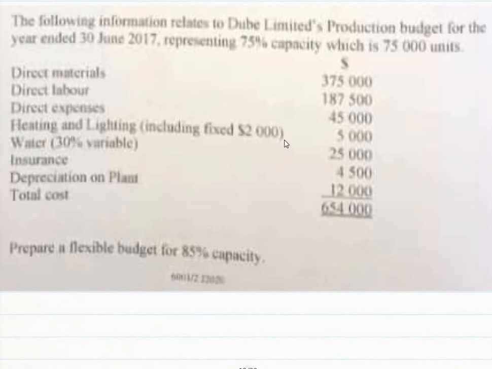Okay, so our next question is: the following information relates to Dubey Limited's production budget for the year ended 30th June 2020. 75% capacity, which is 75,000 units, consists of this. We have to prepare a flexible budget for 85% capacity.